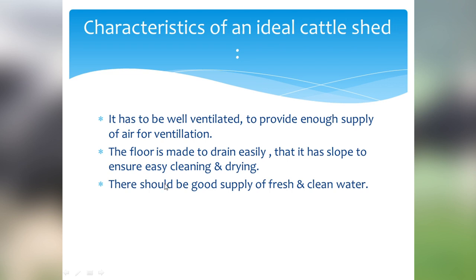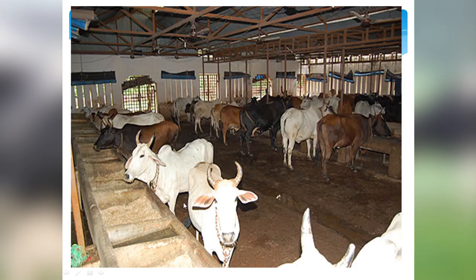Third criteria is there should be good supply of fresh and clean water. So these are the characteristics of an ideal cattle shed. The first characteristic is it should be well ventilated. Then the second characteristic is the floor of the cattle shed should be sloppy, so it will ensure easy cleaning and drying. And the third criteria is there should be good supply of fresh and clean water.